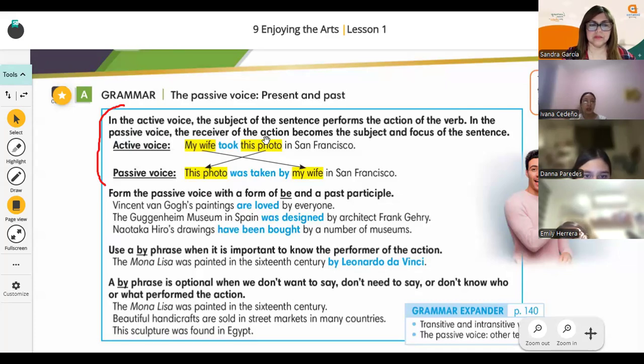In the active voice, the subject of the sentence performs the action of the verb. In the passive voice, the receiver of the action becomes the subject and focus of the sentence. Active voice: My wife took this photo in San Francisco. Passive voice.